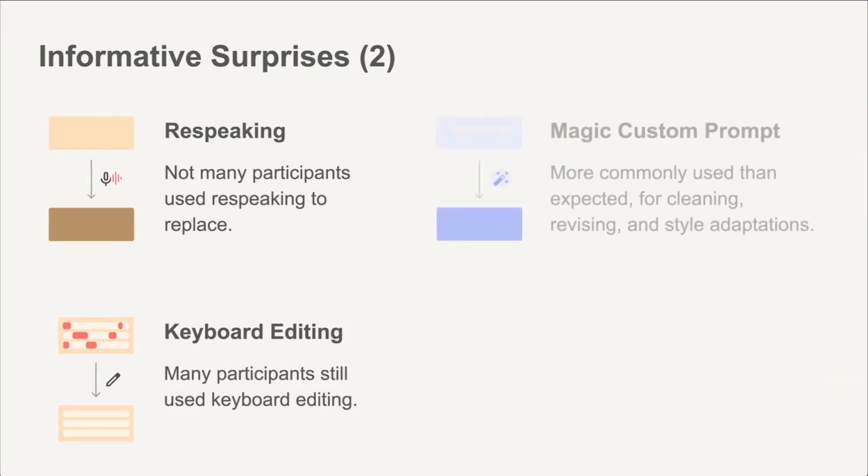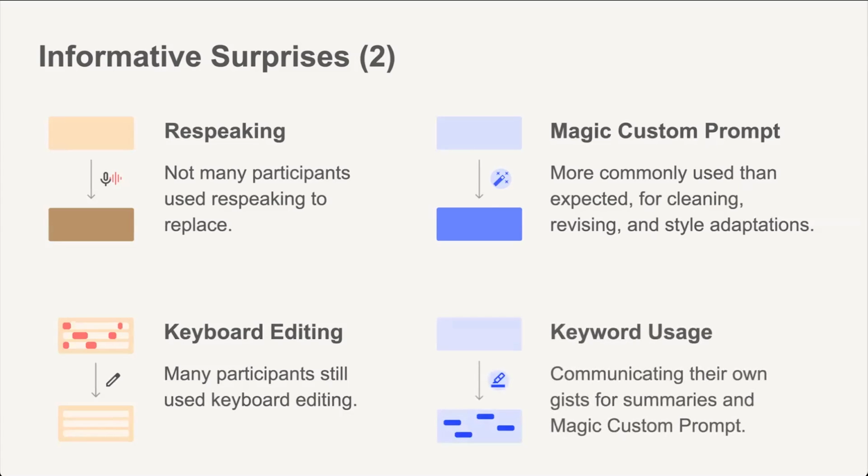Magic Custom Prompt was used more frequently than we expected, as it served as a catch-all tool to fill the gap between our fixed GUI operations and a user's diverse editing needs. We saw many participants use it for further cleaning or rephrasing of the transcript, as well as style changes. For example, one participant requested reformatting in the style of an academic paper, while another sought a job cover letter style change. This points to a long tail of LLM-enabled drafting and transformation capabilities that users want to use. Implementing these all as direct manipulation isn't feasible, lending support for the notion that future LLM-based systems should consider including both direct manipulation and open-ended natural language interaction.